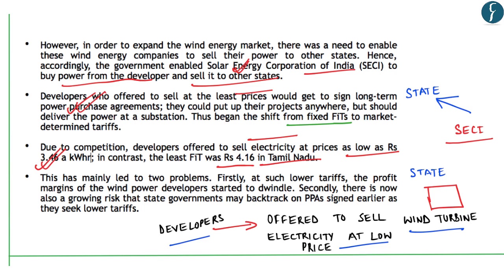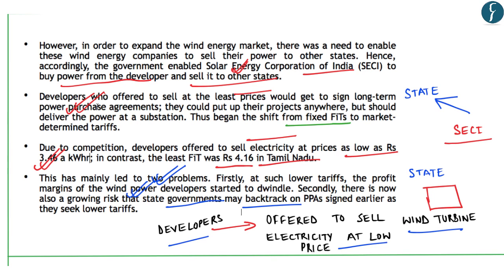It says that this mechanism has led to two problems. Firstly, with respect to these lower prices, the profit margin of these wind developer companies has declined. And secondly, there's also a growing risk that the state governments may backtrack on these power purchase agreements which have earlier been signed by these wind developer companies. So these are the real issues which are hampering the growth of the wind energy market in India.